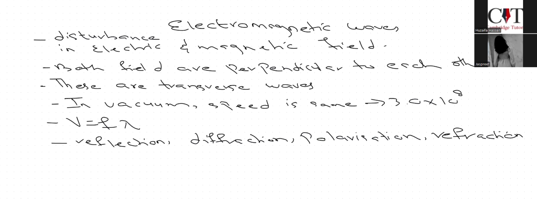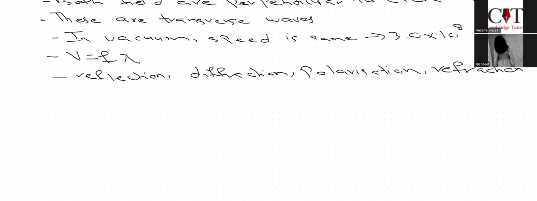So after this, we have one more thing in electromagnetic waves, which is the range of frequencies and wavelengths. Since all of the electromagnetic waves have different frequency and different wavelength, if we talk about frequency, tell me which wave has the highest frequency and which wave has the lowest frequency.